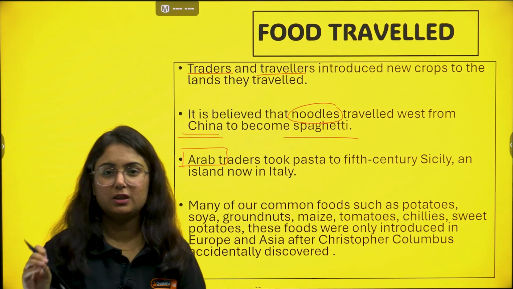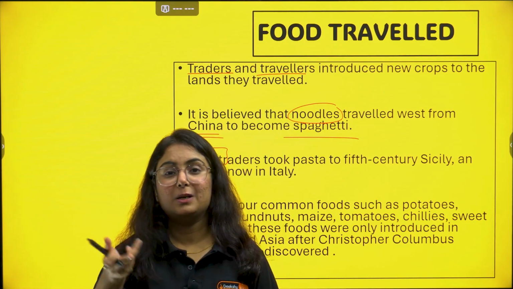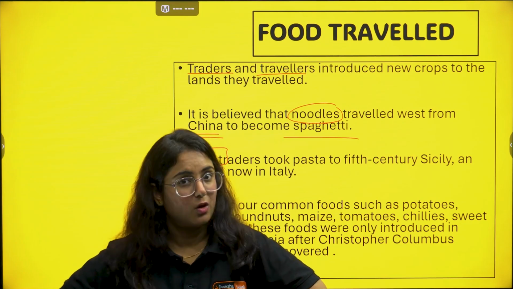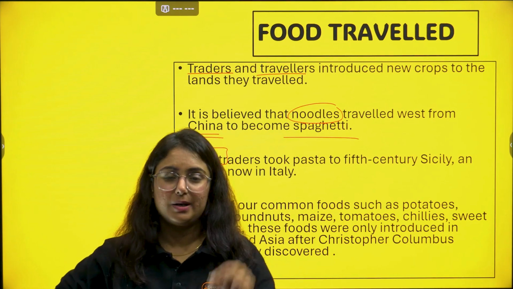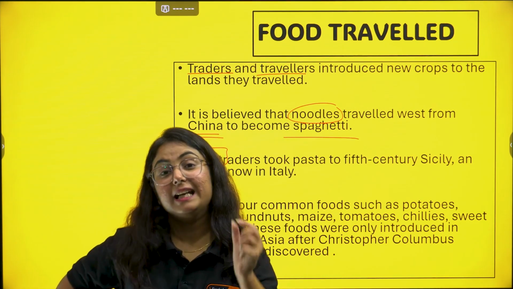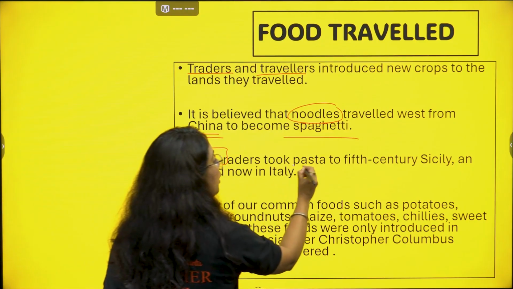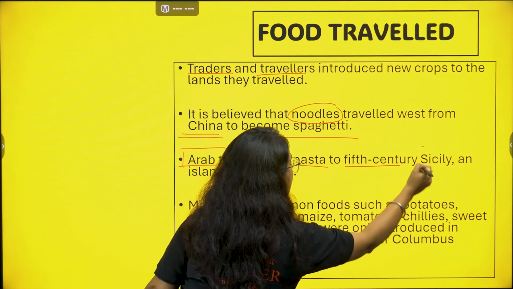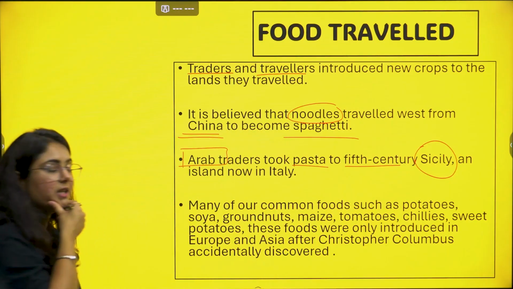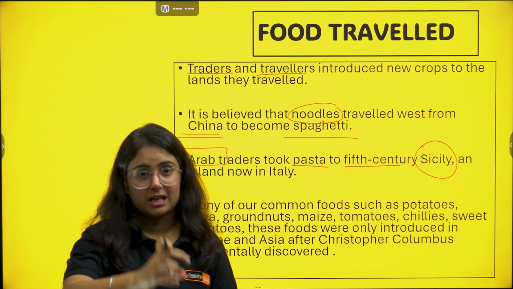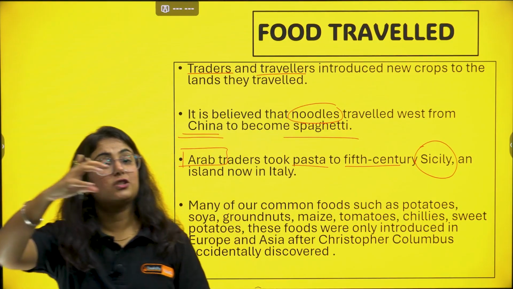One question from my side: which food is pasta? Right now you will comment down, ma'am, pasta is an Italian food. But do you know an Arab traveler took pasta to 5th century Sicily? Basically it originated in Arabia, but it reached Sicily.